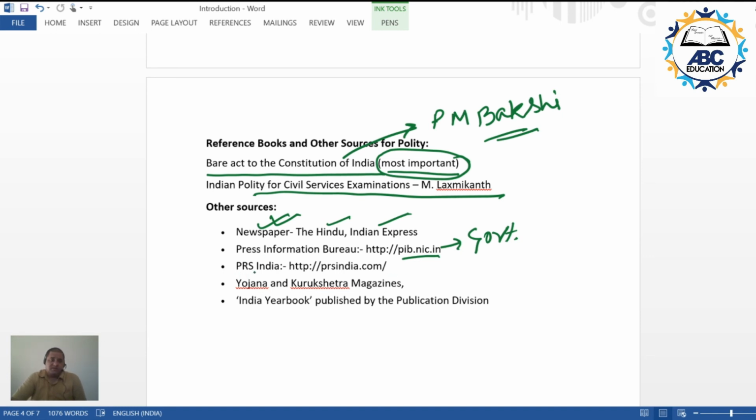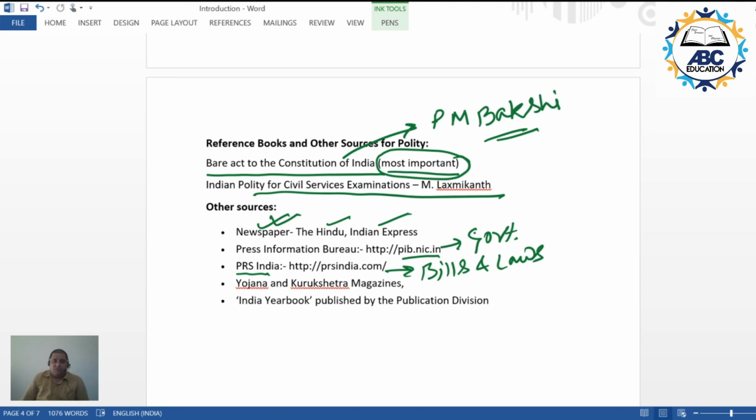Apart from this, there is another very good source, that is PRS India. Now PRS India is with respect to all the bills and laws that are passed by the Parliament.